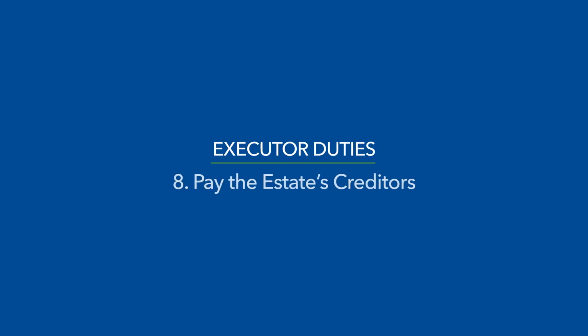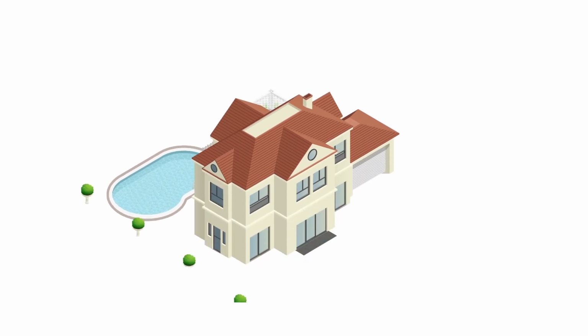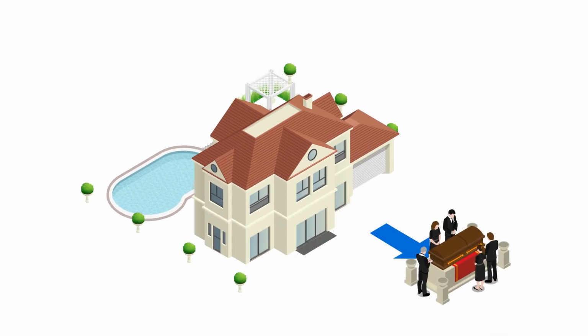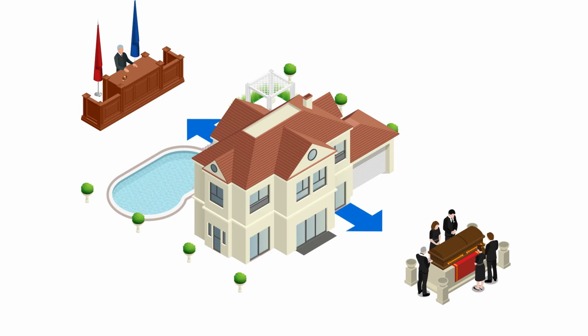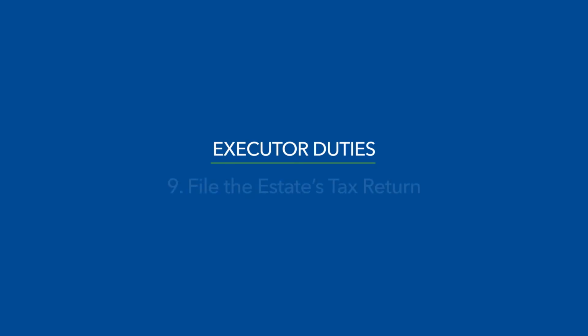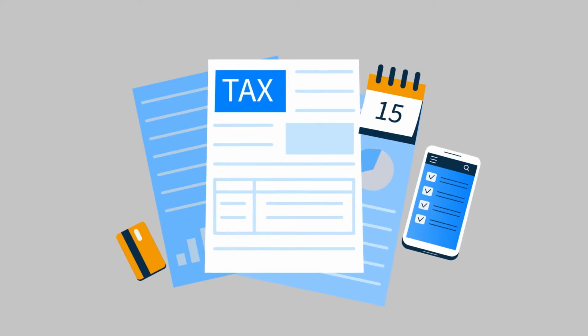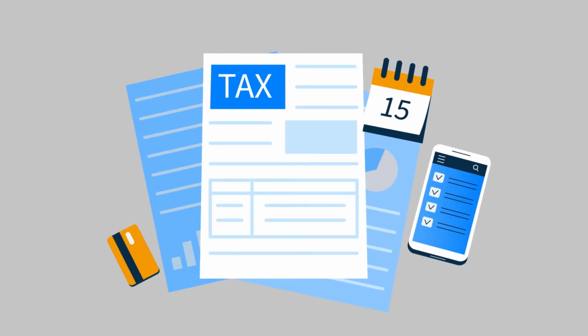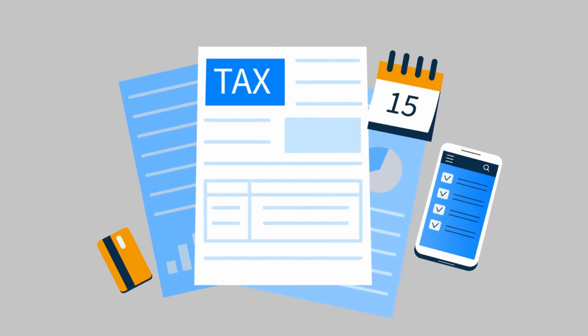Once the creditors are determined, you will need to pay the debts of the deceased from the estate's funds. The estate usually pays any reasonable funeral expenses first. Other debts include probate and administration fees and taxes, as well as any valid claims filed by creditors. Taxes will include estate taxes and income taxes for the deceased. You will need to make sure the tax forms are filed within the time frame set under the law.